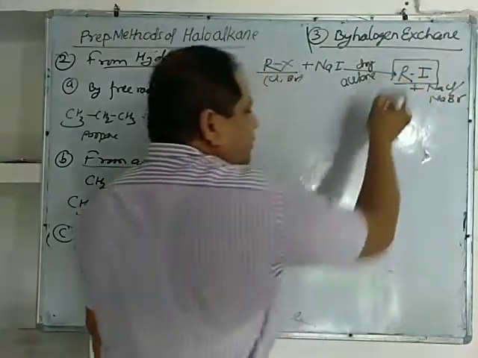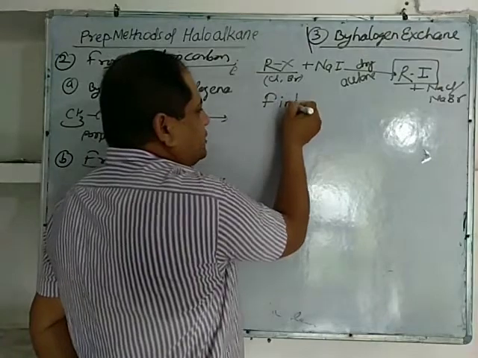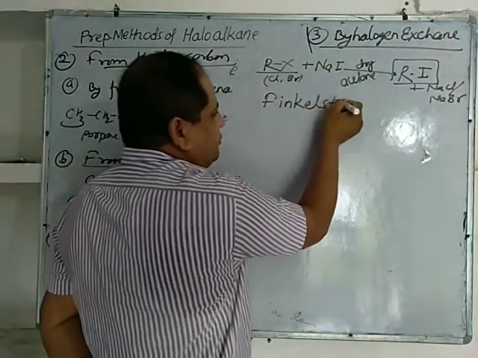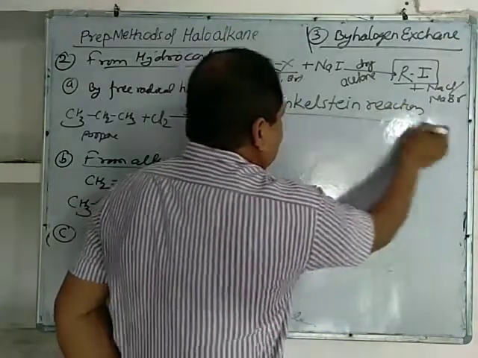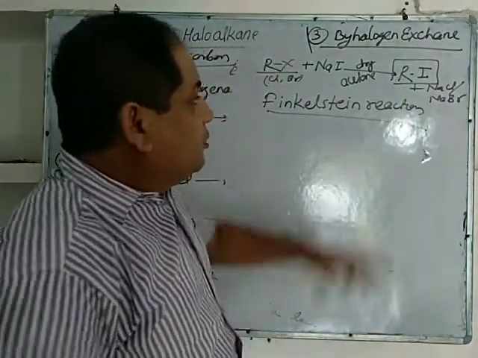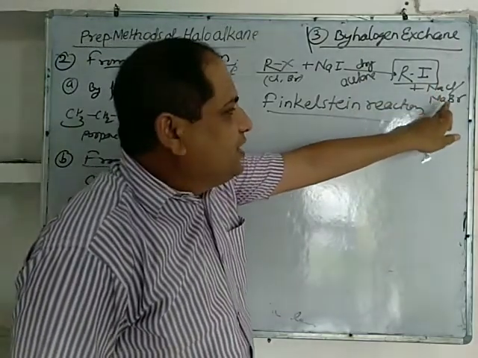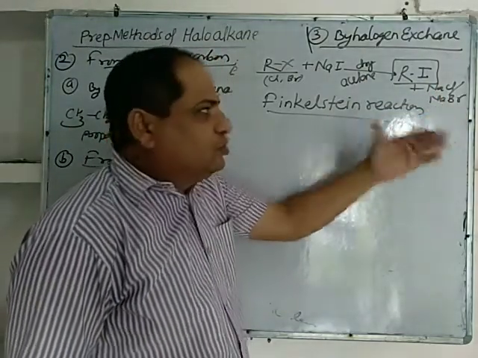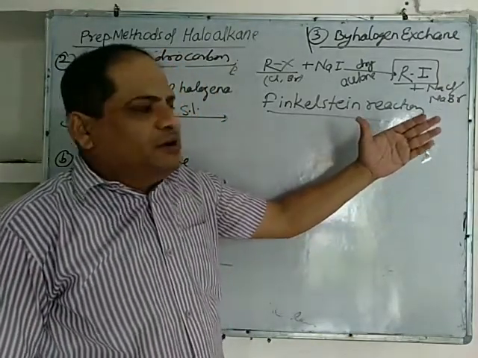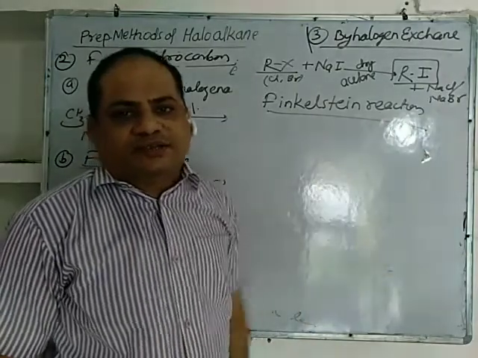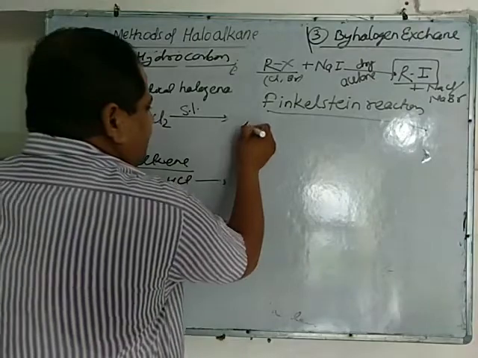So iodoalkane is formed. This reaction is also known as Finkelstein reaction. Here, dry acetone absorbs NaCl or NaBr formed so that reaction can proceed forward in accordance of Le Chatelier principle. Fourth method is